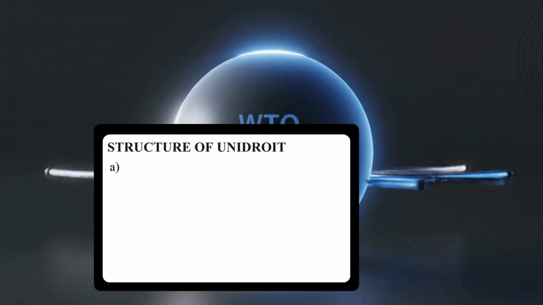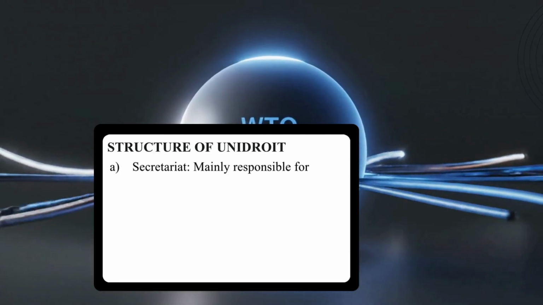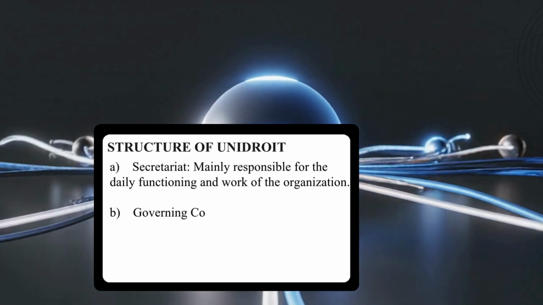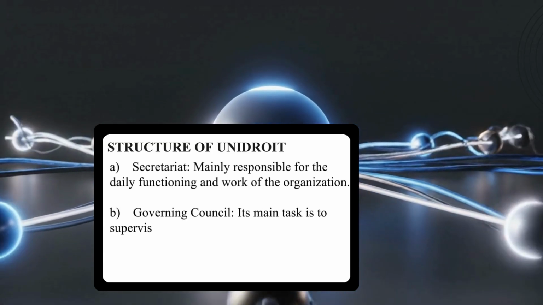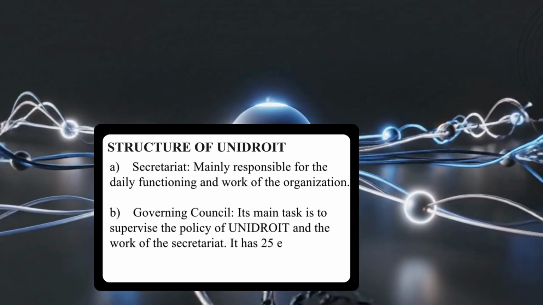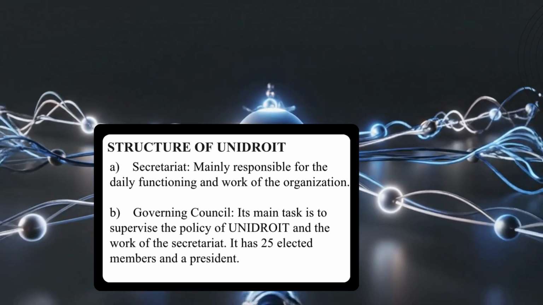Structure of UNIDROIT. A. Secretariat, mainly responsible for the daily functioning and work of the organization. B. Governing Council. Its main task is to supervise the policy of UNIDROIT and the work of the Secretariat. It has 25 elected members and a president.